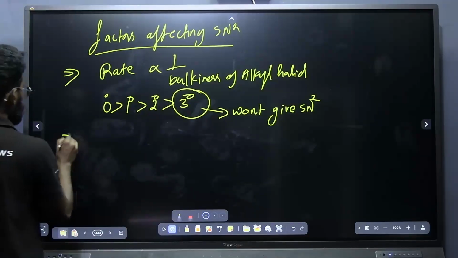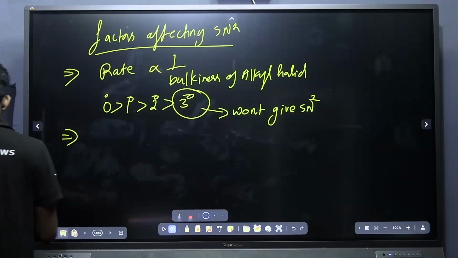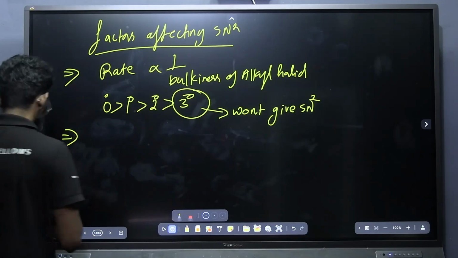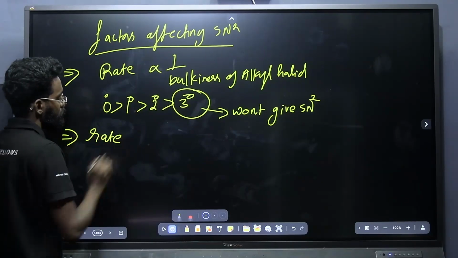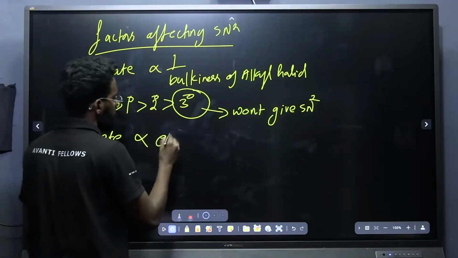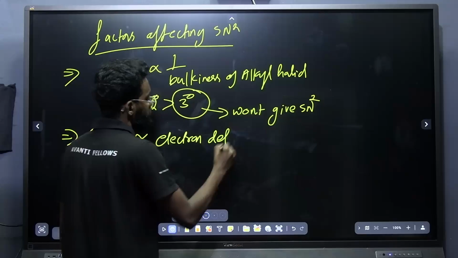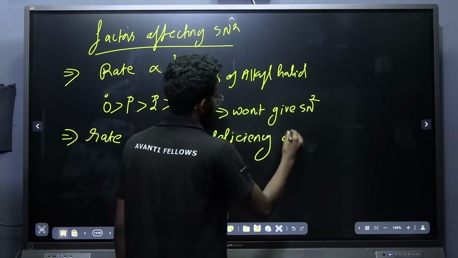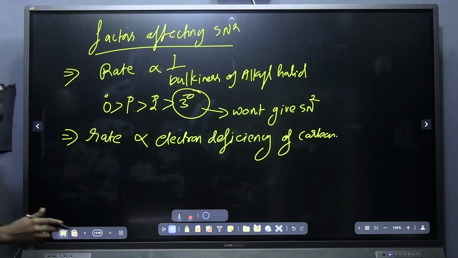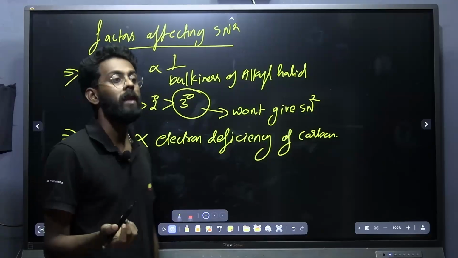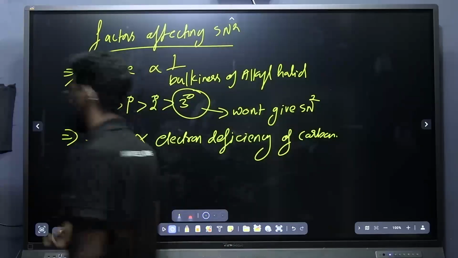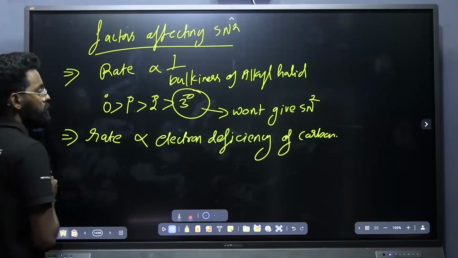Okay. Then any other point, students? What about the electron deficiency? Rate is directly or inversely proportional to the electron deficiency of carbon? Rate is directly proportional to the electron deficiency of carbon. As it is a single step process, the nucleophile will attack the carbon if it is higher in electron deficiency. So I can say the rate is directly proportional to the electron deficiency of carbon.